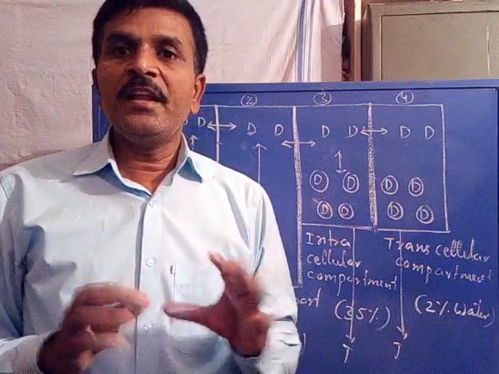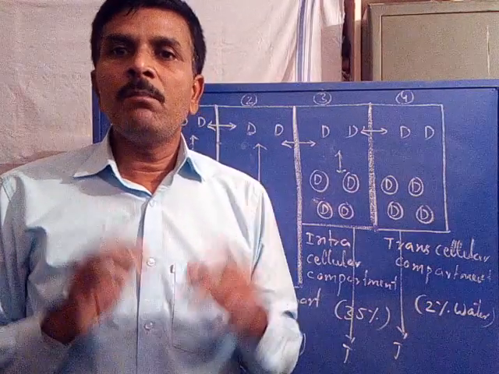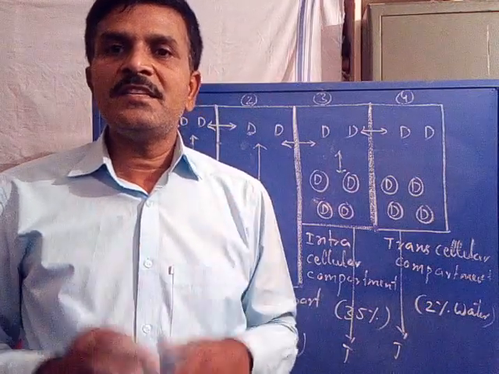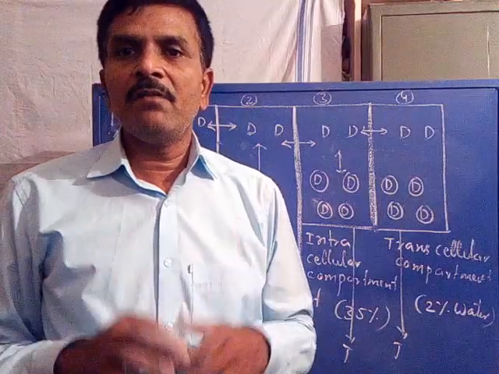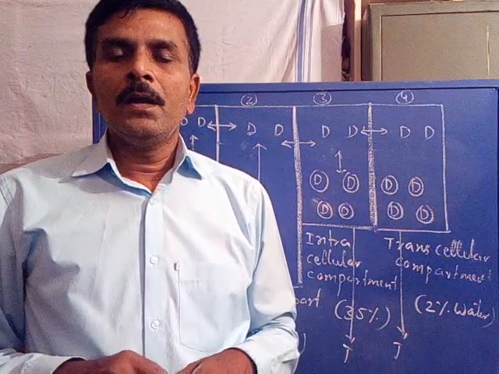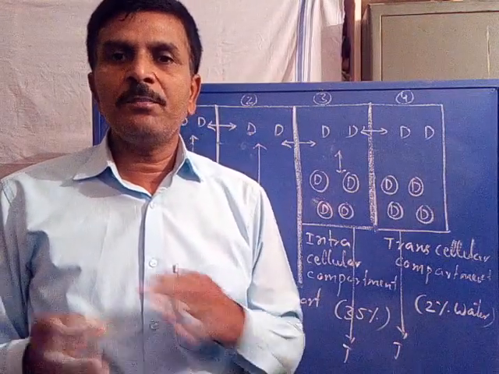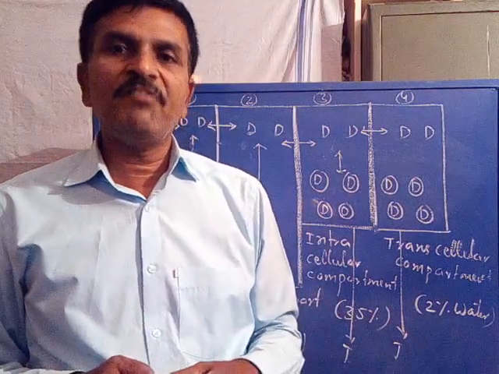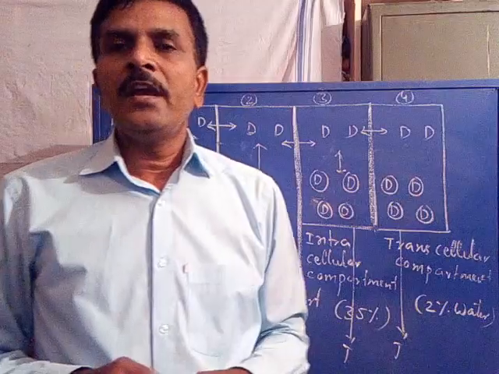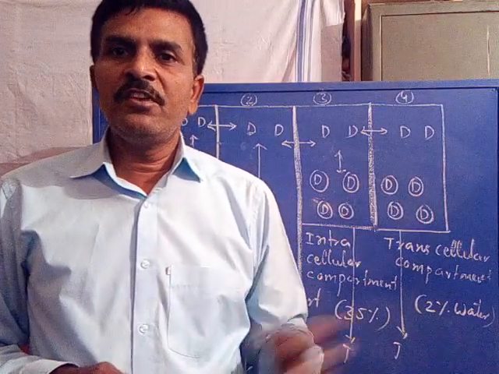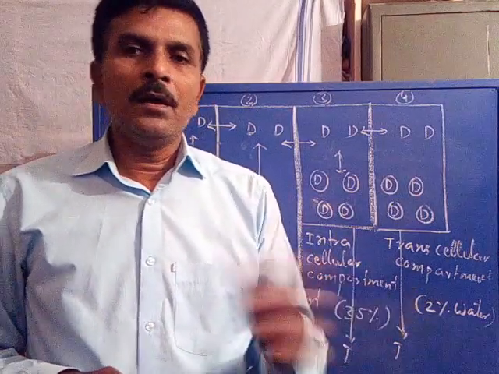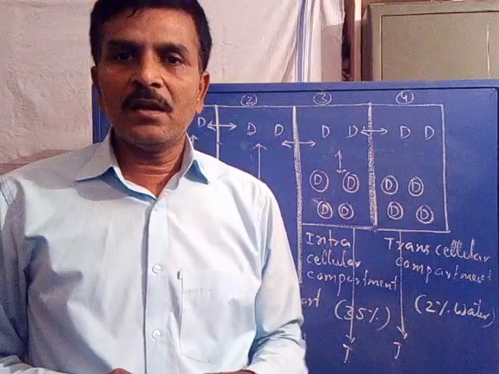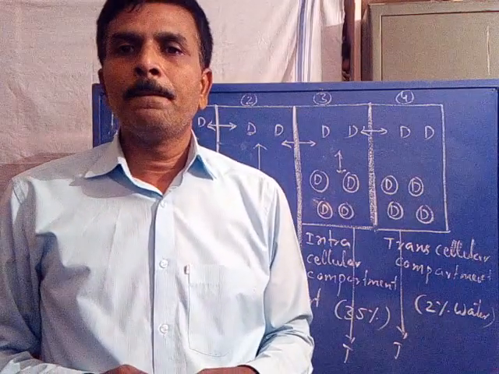So again, in brief, the total body fluid consists of 99% water and 1% lipid. Depending upon its pH, the ratio of water and lipid in different organ systems is different. That means the pH of the body fluid is different from one organ system to another organ system inside the body.